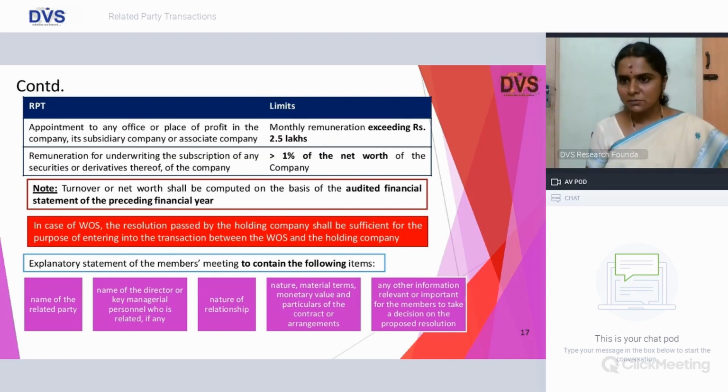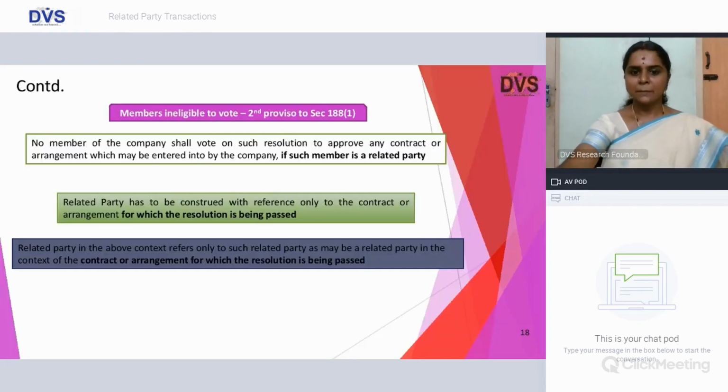In case of wholly owned subsidiary, there is a relaxation provided that if the holding company is going to take approval, it is sufficient, and the wholly owned subsidiary need not again take a specific approval from the members. And the material facts shall be placed in your explanatory statement, which shall contain the name of the related party, the name of the director or KMP, the nature of such transaction, the material terms, monetary value, and any other relevant information which will be helpful for the shareholders to approve this transaction.